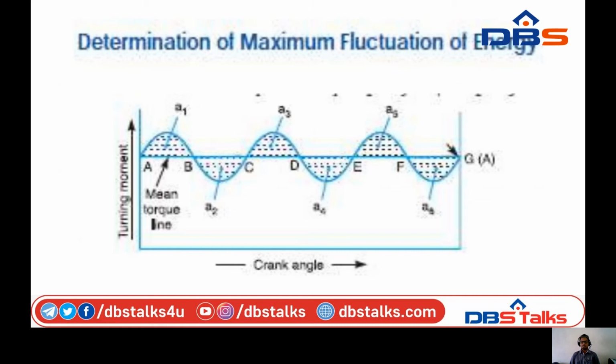For finding the maximum fluctuation of energy for any diagram, the fluctuation of energy may be determined by the turning moment diagram for one complete cycle of operation. Consider a turning moment diagram for a single cylinder.